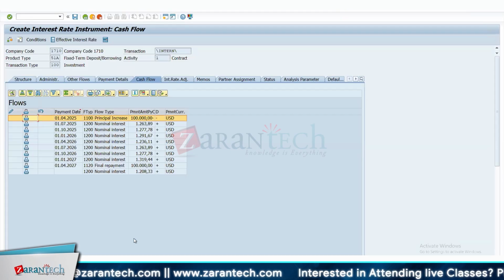Right. As soon as the transactions start following up, this lock will keep opening one by one. What is the control of the status? Is it the date of payment or posting on the system? We can actually make the posting. There's a transaction through which we can make the posting. Once the deal is created and you settle the deal, then we can also post the principal, interest, everything, and it will start posting. If the configurations are correct, it will start posting. If there is any issue with the configuration, it will give an error.